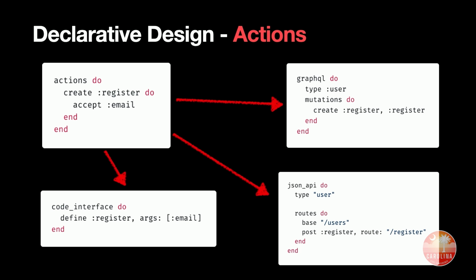I can define internal APIs. I can say there should be a function called register that takes email as an argument and allows me to register a user, all backed by the action definition, that declaration there. And all we had to define was just how to sort of project it into that other thing. How do I put this in a GraphQL? How do I put this in a JSON API?